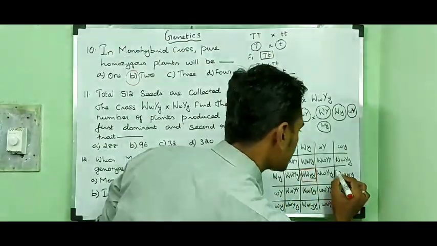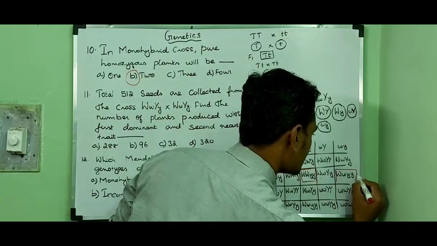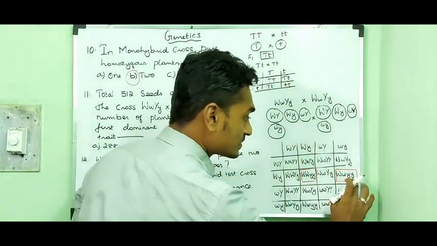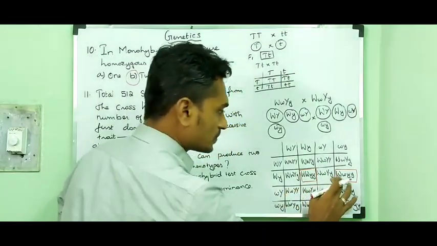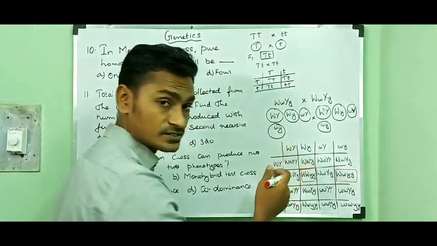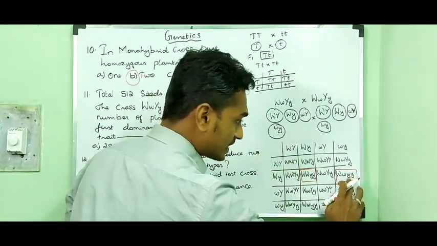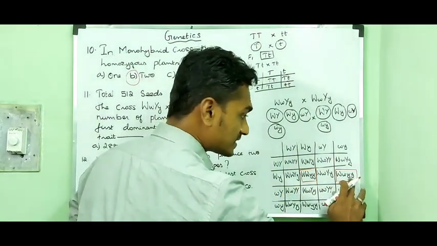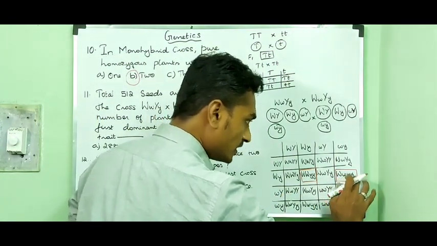Then in this case we can find the first character will be the dominant one, then the second shows the recessive one. Capital W, small w: it shows the dominant character. And the second pair of alleles shows the recessive character because it contains small y, small y.